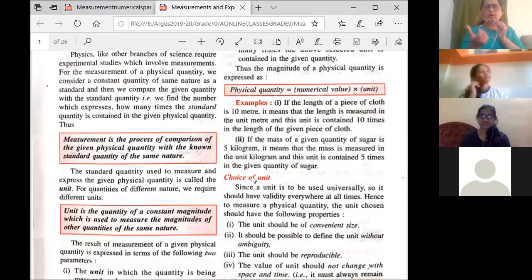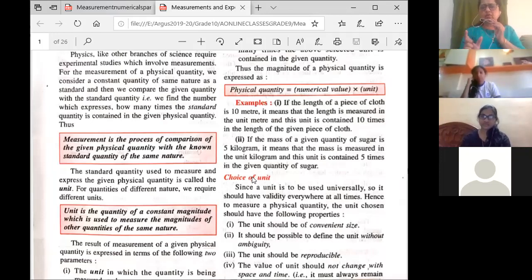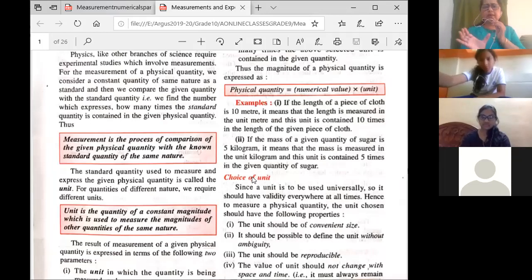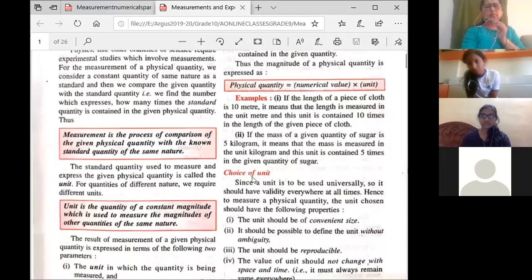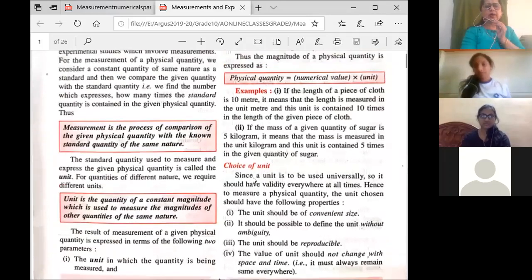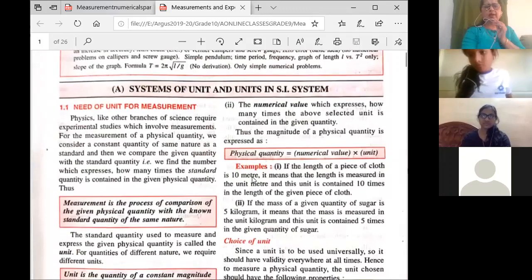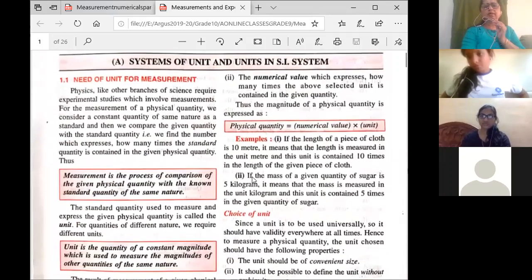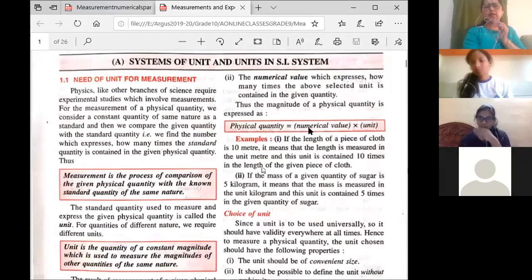So what is the meaning of constant magnitude? When I say meter, meter is a unit, then the magnitude is constant, that 1 meter is always equal to 100 centimeters. So meter cannot change. It is a constant magnitude. So what are the measurements of physical quantities? They are expressed in two parameters: unit, okay, and the numerical value. So physical quantity is equal to, can you see here, the numerical value multiplied by the unit.